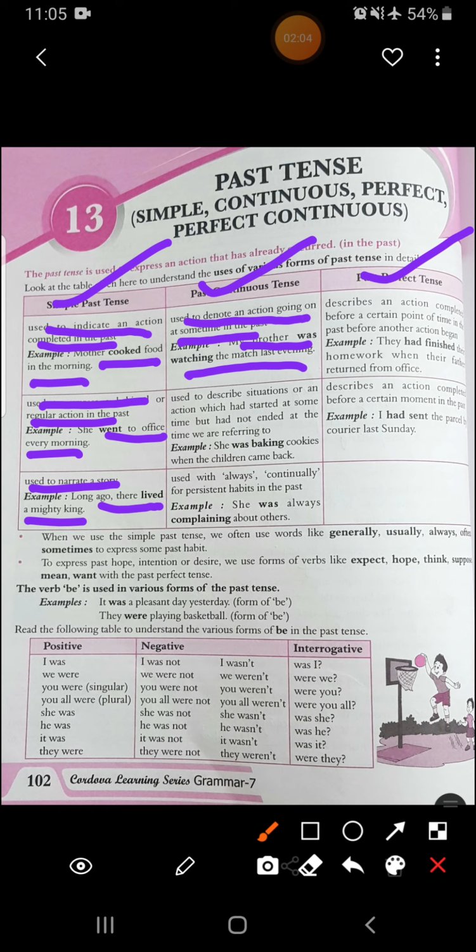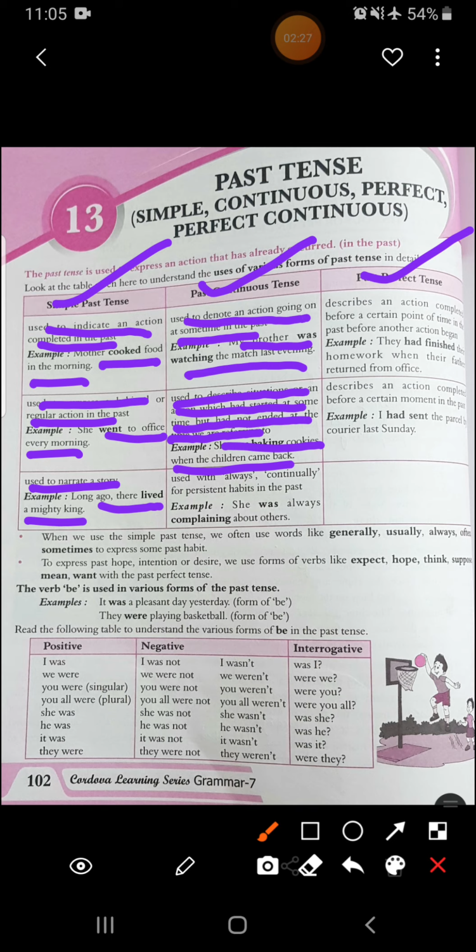Then it is used to describe a situation or an action which had already started at some time but had not ended at the time we are referring to. Means it has started in the past and the ending is not referred, or it's not mentioned. Like she was baking cookies when the children came back. So we have no idea when that action ended.